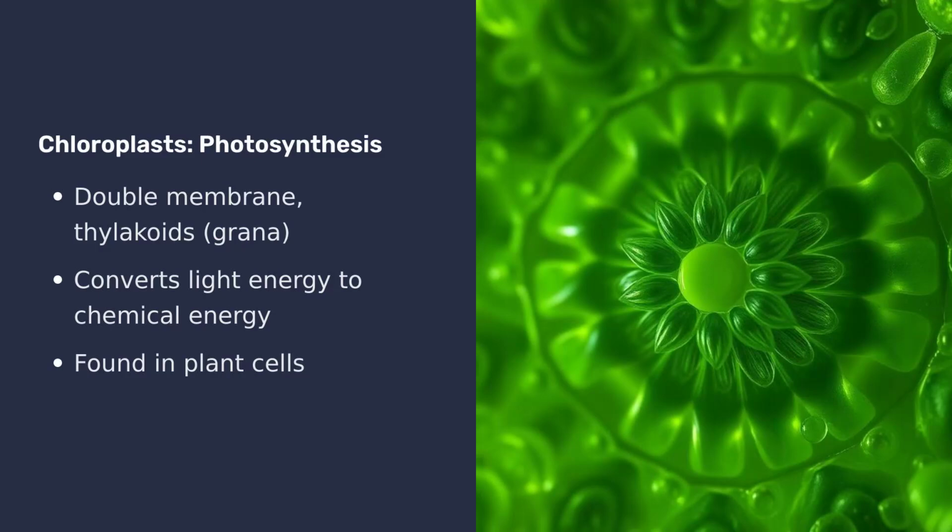Unique to plant cells and some protists are chloroplasts. These remarkable organelles are the sites of photosynthesis, converting light energy into chemical energy in the form of sugars. They contain stacks of thylakoids, called grana, within a fluid-filled stroma, where the magic of converting sunlight into food occurs.